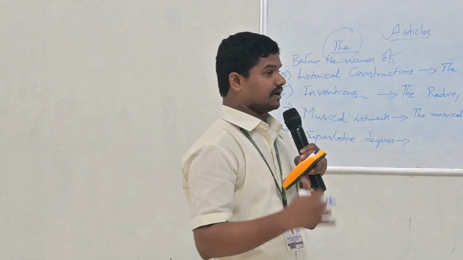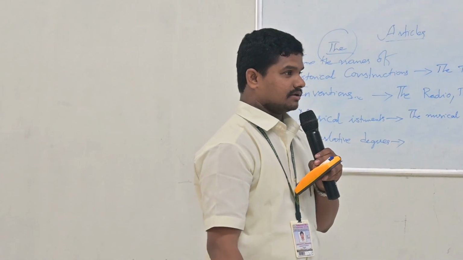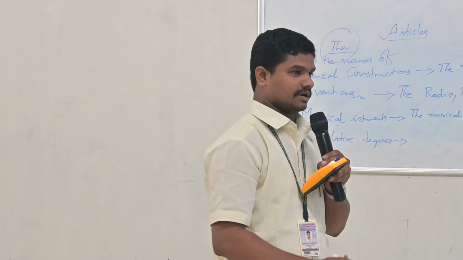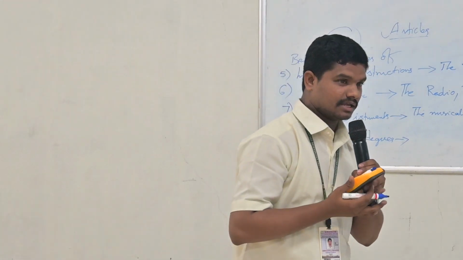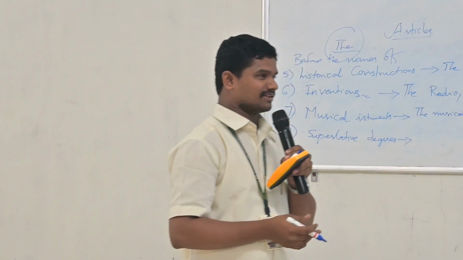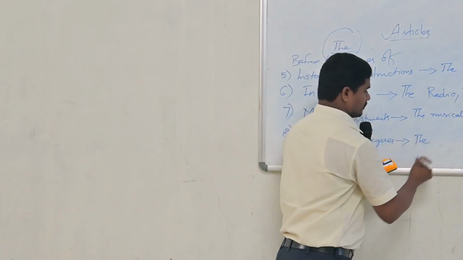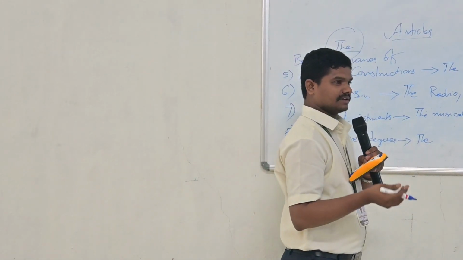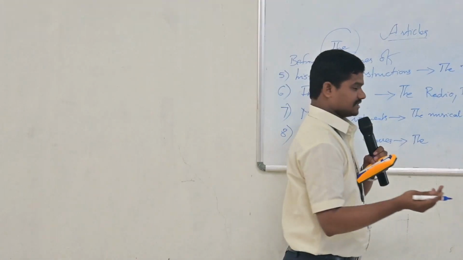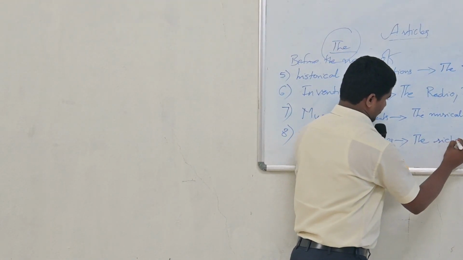Then what is the comparative degree? Poorer. And what is the superlative degree? The poorest. Okay. Right. Next, one more word we have. Rich, richer, richest, the richest.